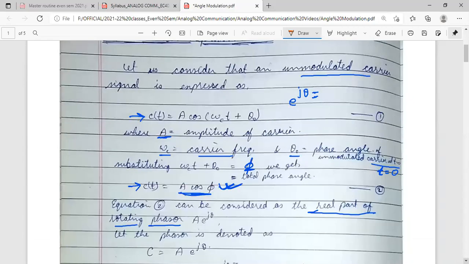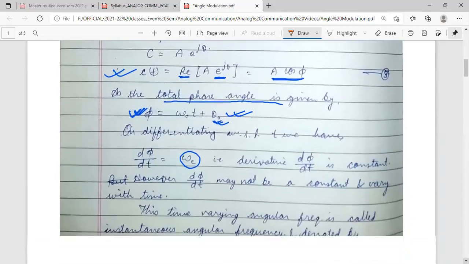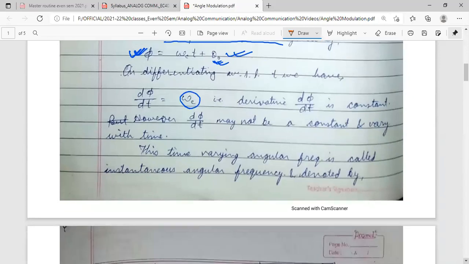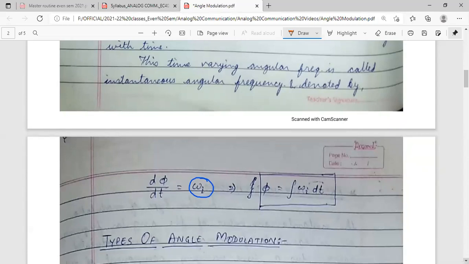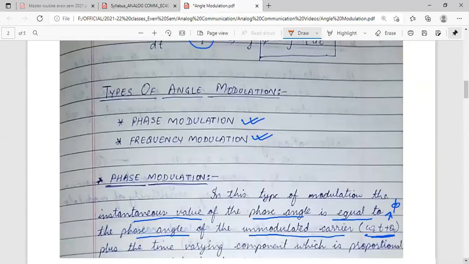In angle modulation, we are interested in two things: the total phase angle and the instantaneous frequency of the carrier signal. Now, how much the frequency and phase of that carrier signal are changing. If only the frequency is changing, that is omega, the instantaneous frequency, then we will call it frequency modulation. If the total phase angle changes, then that is phase modulation.